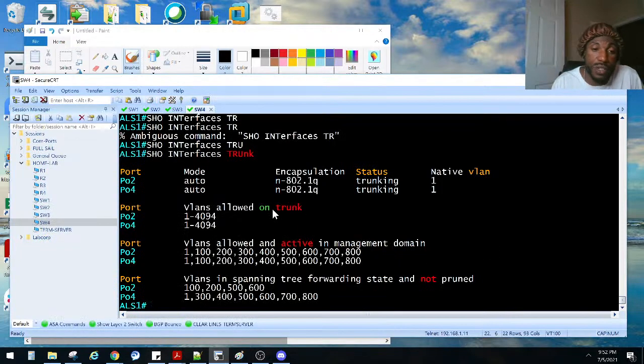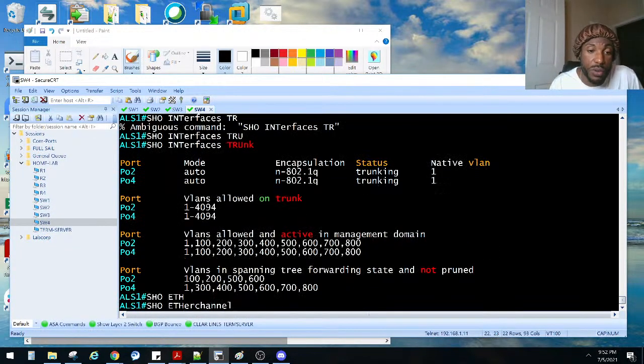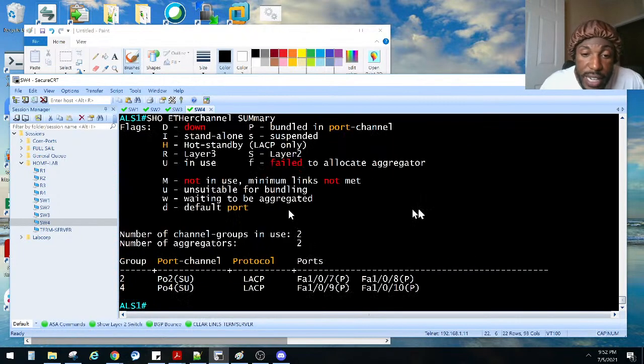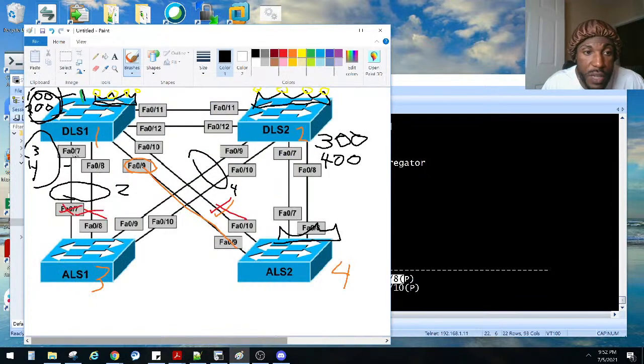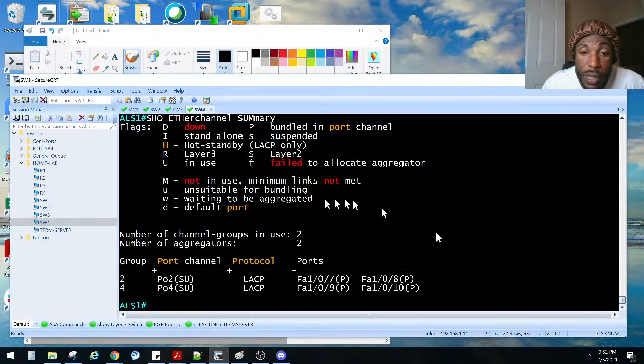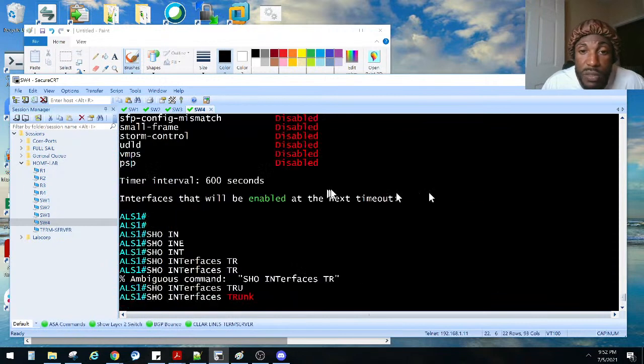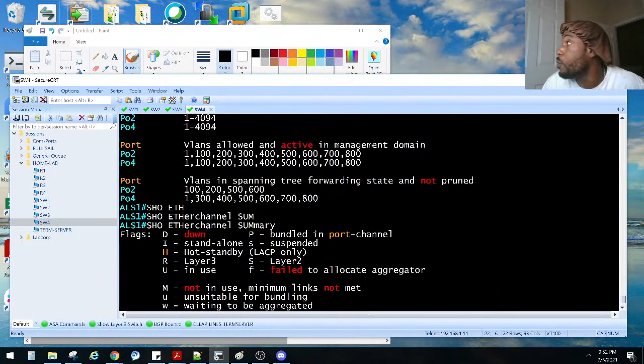We verify that with the EtherChannel summary. Let's connect the dots here. Port channel 2 is 7 and 8, right? Port channel 2, yep, 7 and 8. Any other show commands y'all want me to run to help us understand this lab more? We pretty much wrapped it up. That was task number 8.